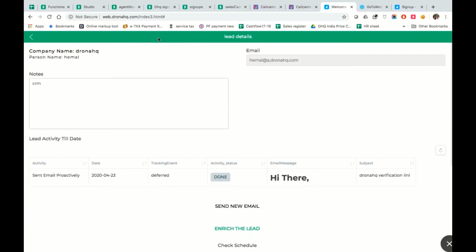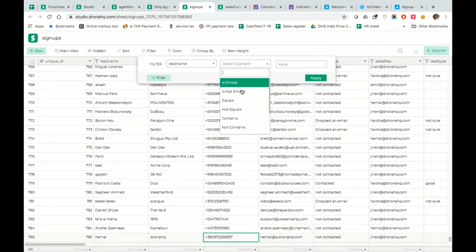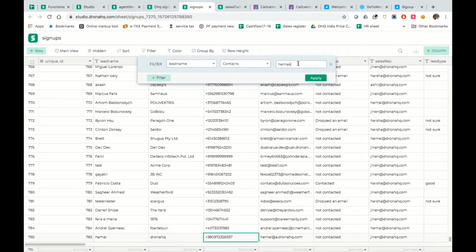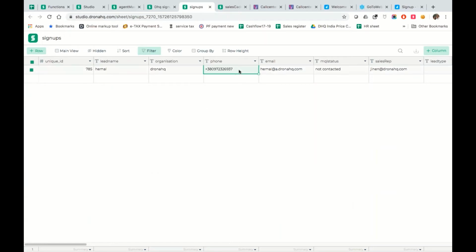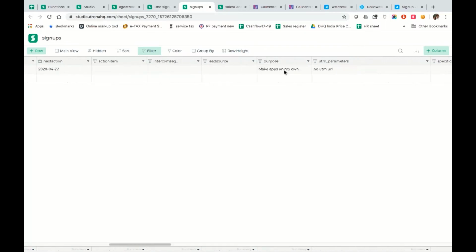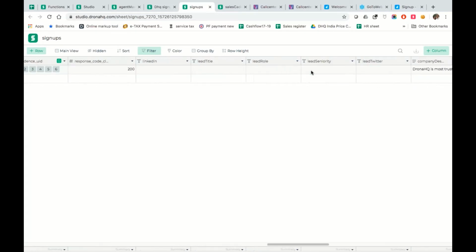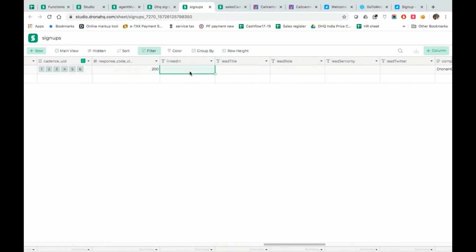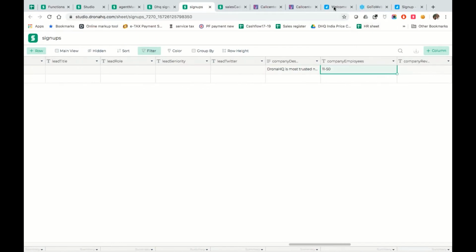Now it will take a little bit of time, but if it does its job, then, as you could see, let me just see where the lead name contains Himal, and I will apply this, right? So this lead over here, we will see this populated. Now, this is a response code that we have got, which is 200, right? And it has now given a lot of information about this particular lead, about the company and everything else over here.